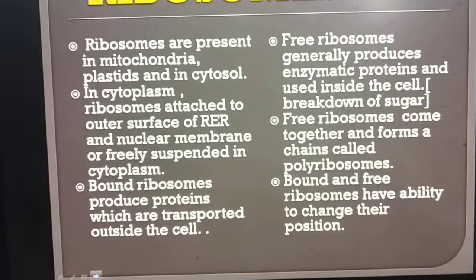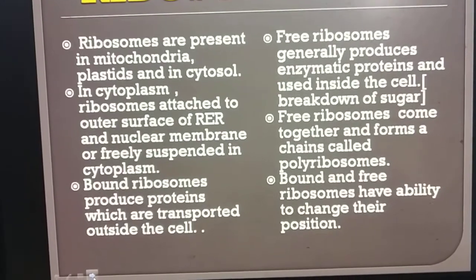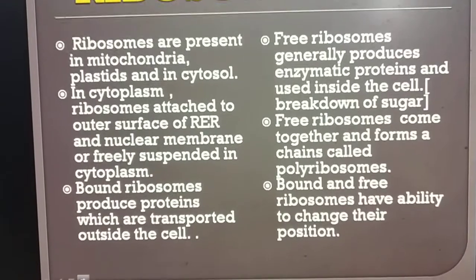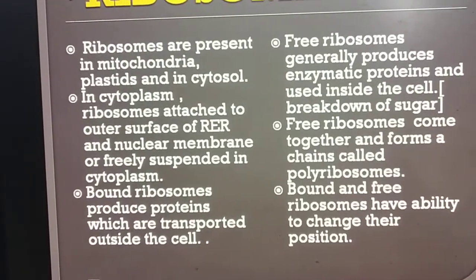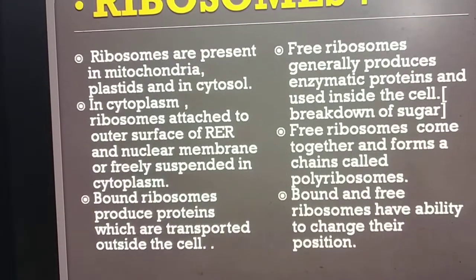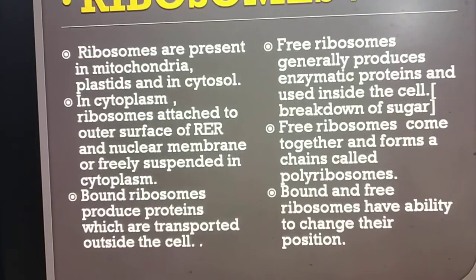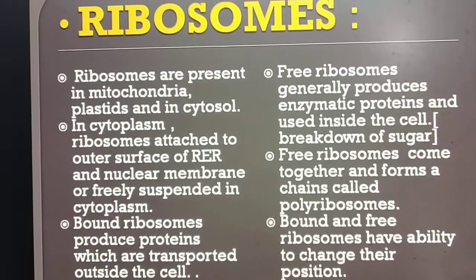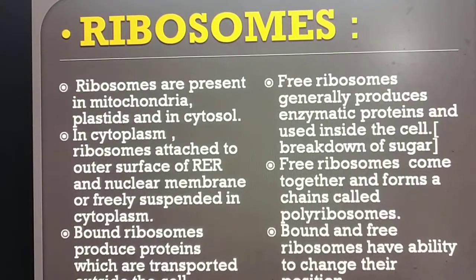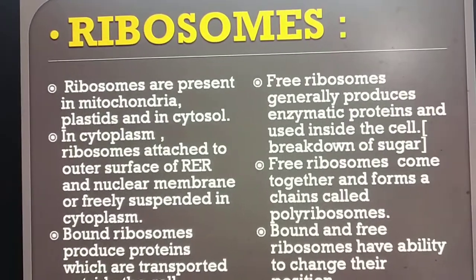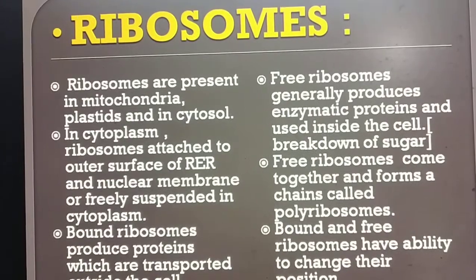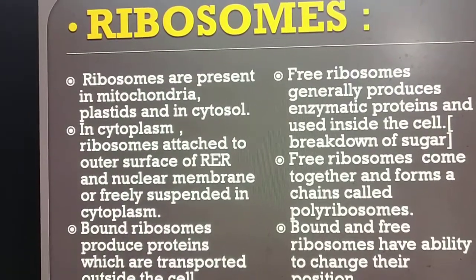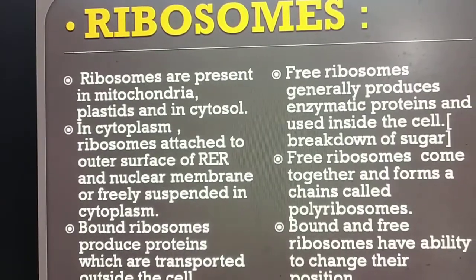Bound ribosomes produce proteins which are transported outside the cell and work as functional units, such as pigment proteins as well as antibody molecules. Free ribosomes generally produce enzymatic proteins used inside the cell to carry out various catabolic as well as anabolic